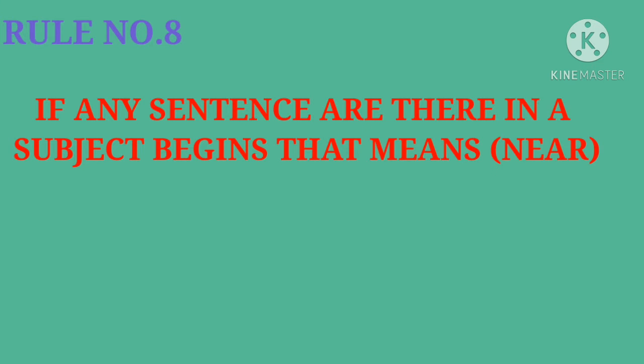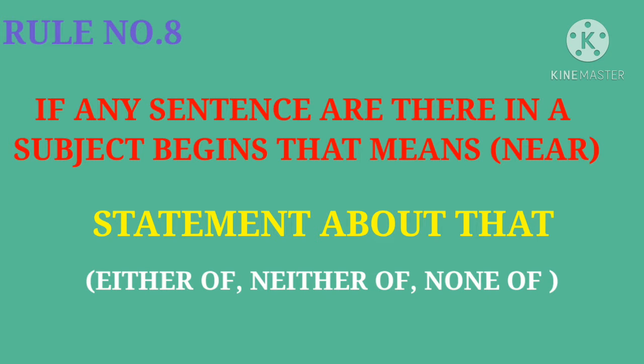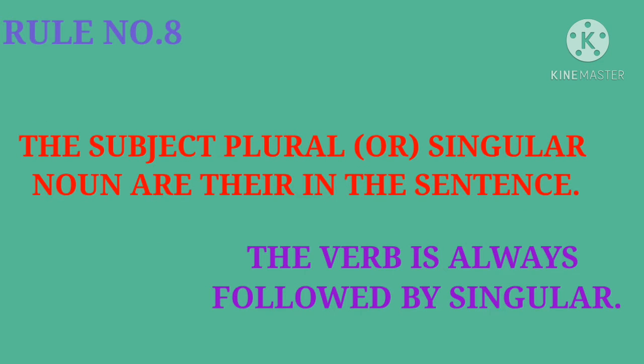Rule number 8. If a sentence has a subject that begins with either of, neither of, or none of, and the subject is a plural or singular noun, the verb is always singular.